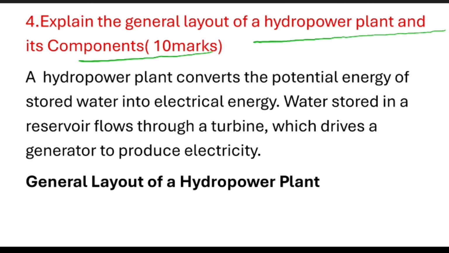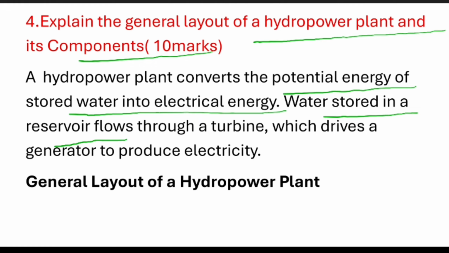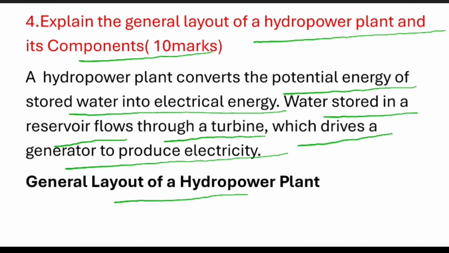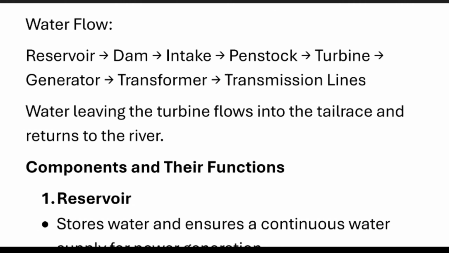It is converting the potential energy of stored water to electrical energy. The water we have stored in the reservoir flows through a turbine, which produces the electricity. That is the main function of a hydro power plant. Coming to the general layout of a hydro power plant, at the end I'll show you the diagram.